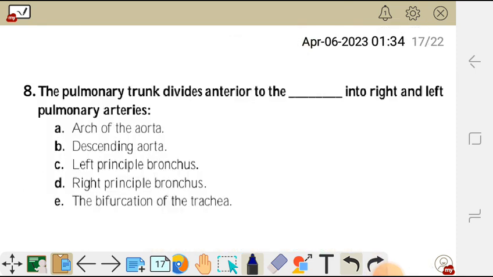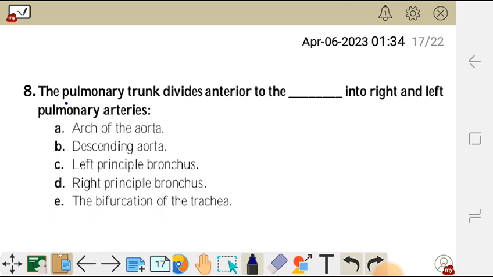So question 8. The pulmonary trunk divides anterior to the dash into right and left pulmonary arteries. A, arch of the aorta, B, descending aorta, C, left principal bronchus, D, right principal bronchus, and E, bifurcation of the trachea.